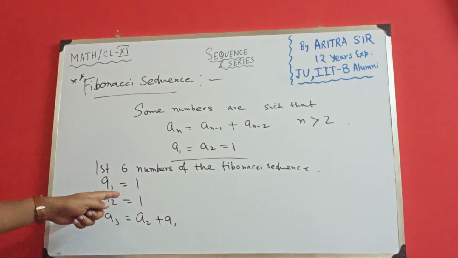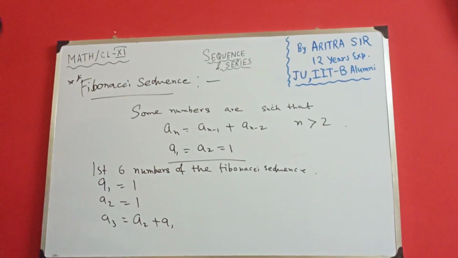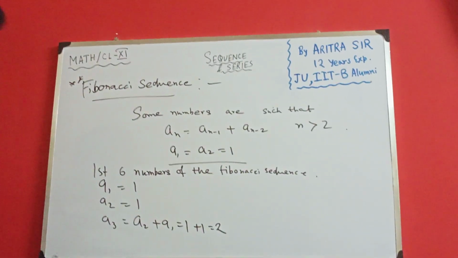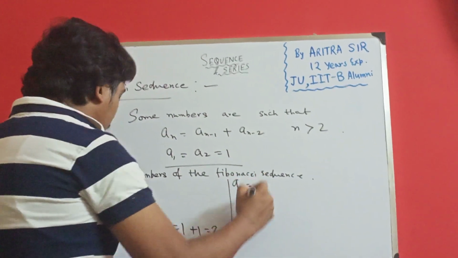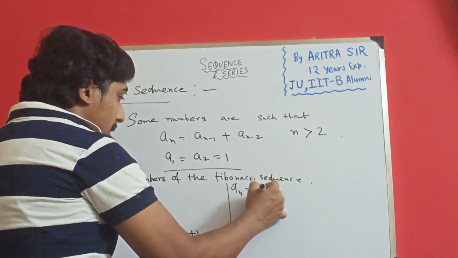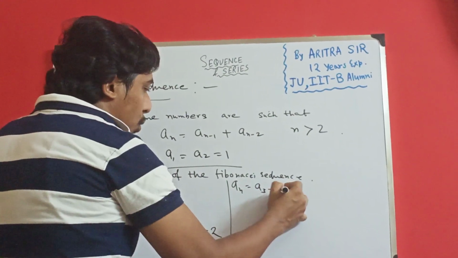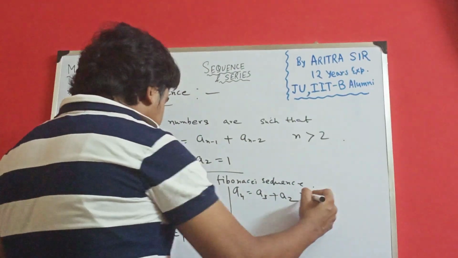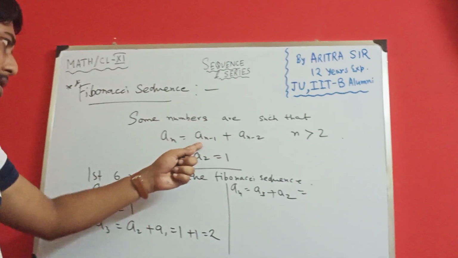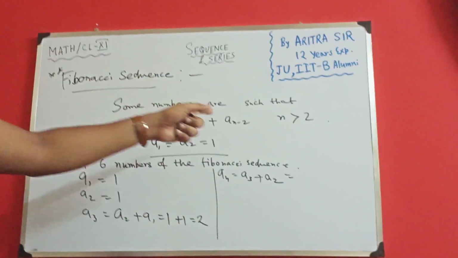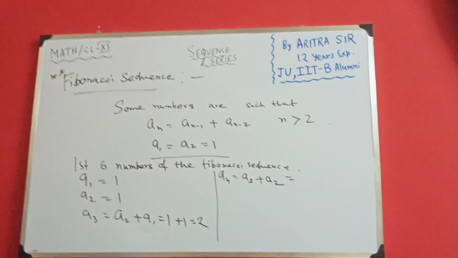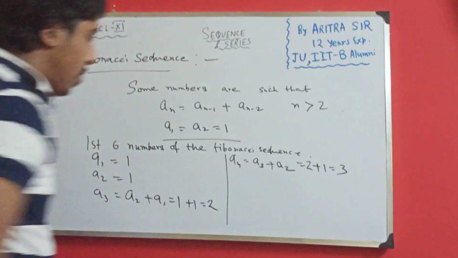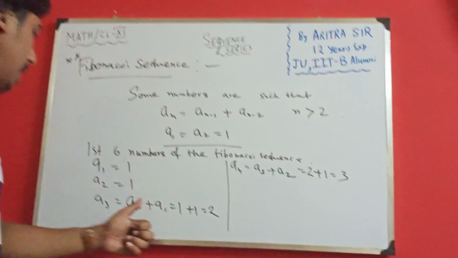So what is your A2? We have already known that A2 is your 1 and A1 is also 1. So it is 2. What is your A4? A4 is your how much? You are using this formula A3 plus A2. A4 implies n is 4. So for n is 4, if I substitute here A4 minus 1 A3, and A4 minus 2 A2, fine. So A3 is already evaluated, that is 2, and then it is your 1. 2 plus 1 is 3, right? Because A2 is your 1.